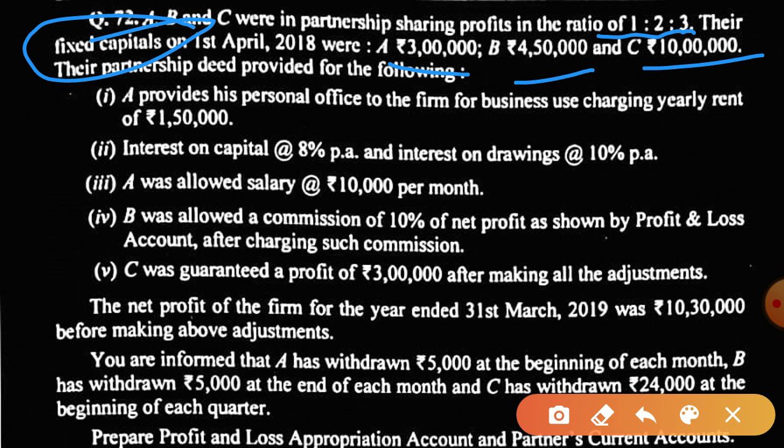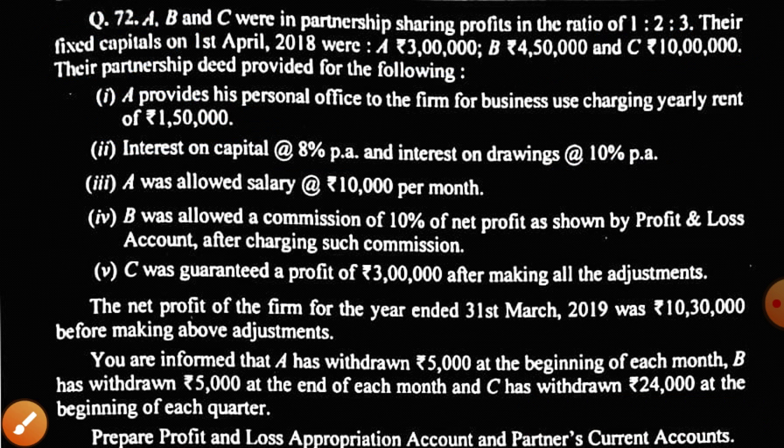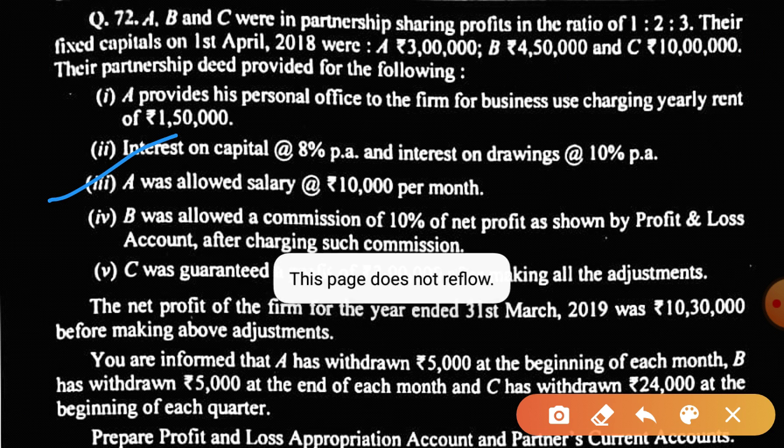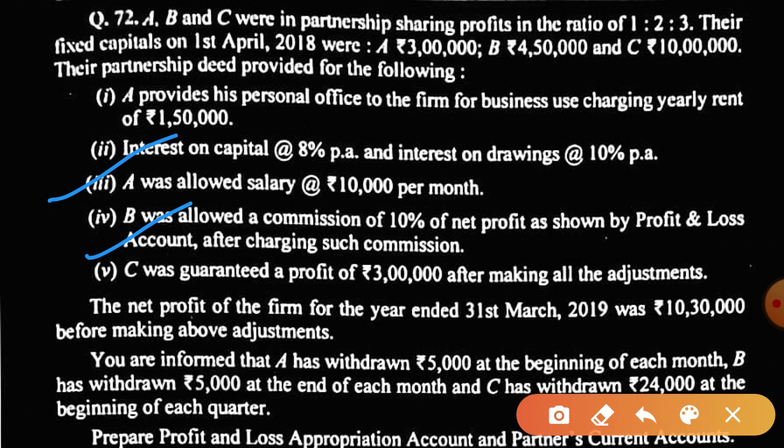A has given his personal office to the firm and he is charging rent at the rate of 1,50,000 per year. So this will be treated in profit and loss account because it's an indirect expense. Yeah sir, it's not an appropriation. बिल्कुल ठीक. Very good बच्चों. Now interest on capital is 8% and interest on drawing is 10%. A is allowed a salary and B is allowed a commission of 10% as shown by profit and loss appropriation account.